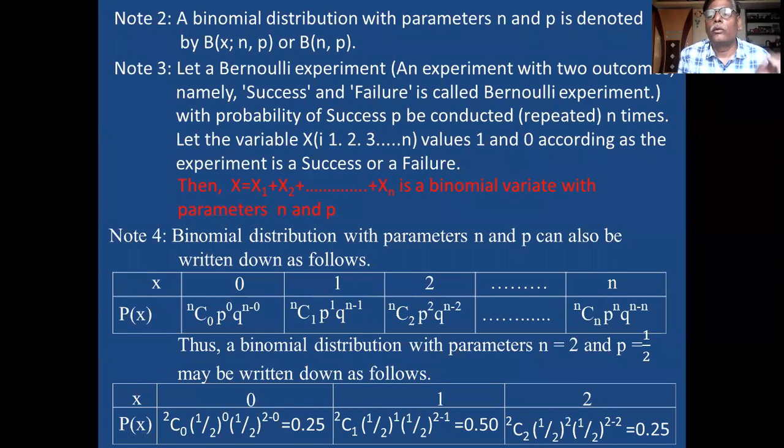In this probability distribution, if you take the total of all the probabilities, that value must be equal to 1. Remember this. Probability of x, x equal to 0, x equal to 1, x equal to 2. 0.25, 0.50, 0.25 totals to 1. This is the theorem you remember. This is the binomial distribution.